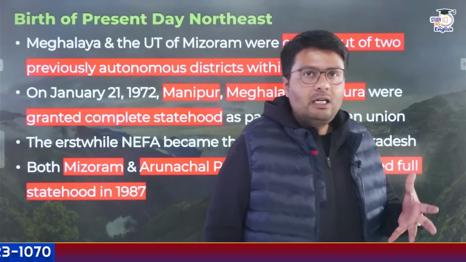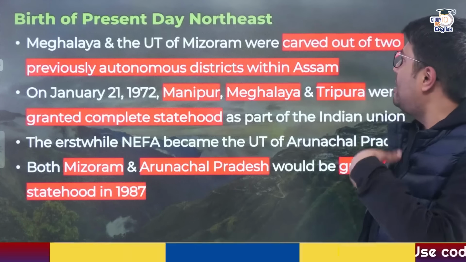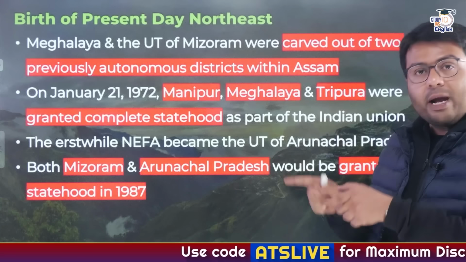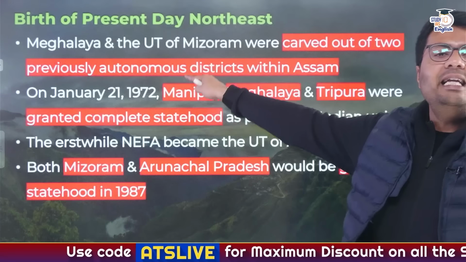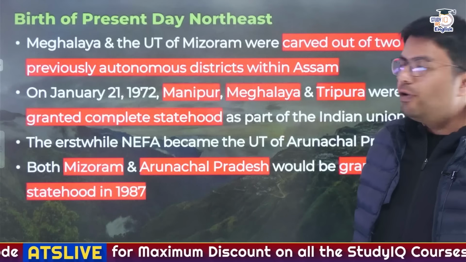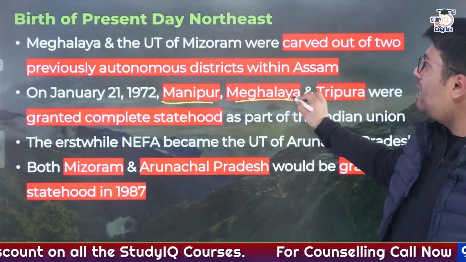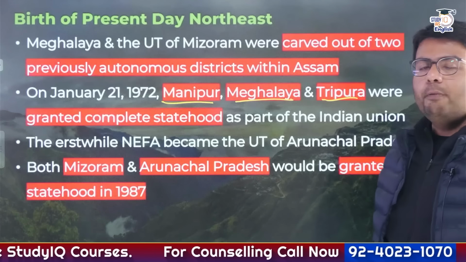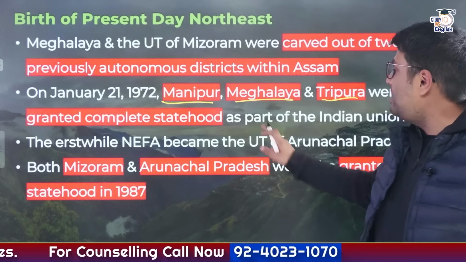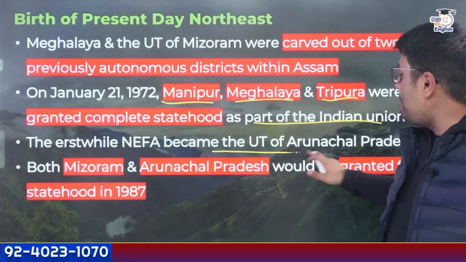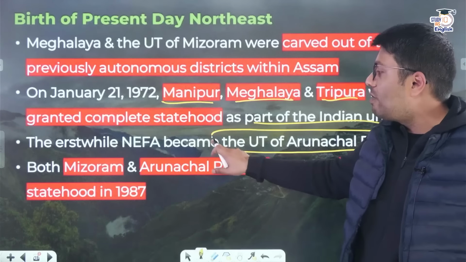And as a result, Meghalaya and then Union Territory of Mizoram were carved out of the autonomous regions or districts which were located in Assam. Similarly, on 1972, that is January the 21st, the princely state of Manipur, Union Territory of Meghalaya, and the princely state of Tripura, they were granted complete statehood as a part of Indian Union, and ultimately NEFA, it became as the Union Territory of Arunachal Pradesh.